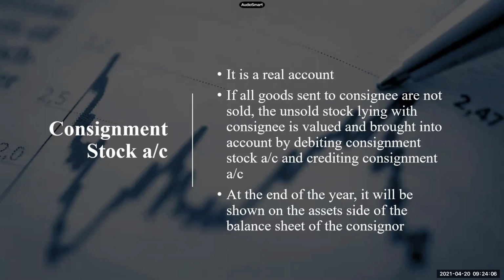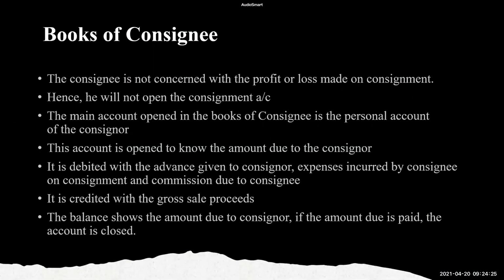Coming to the consignment stock account, it is a real account. The unsold stock, whatever is left over with the consignee, is to be valued and brought back to the consignor. So for that, we pass an entry and we credit the consignment account with this value. Right? Now coming to the books of consignee.